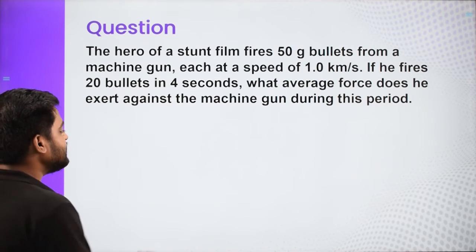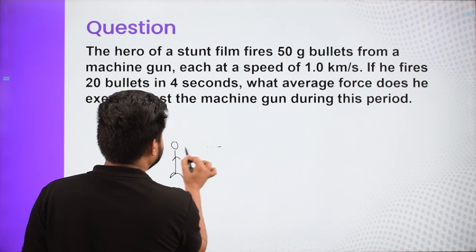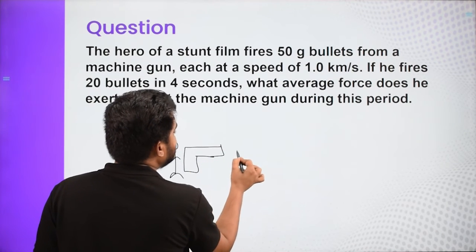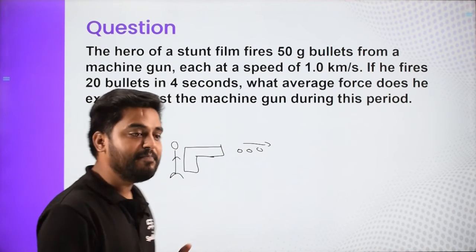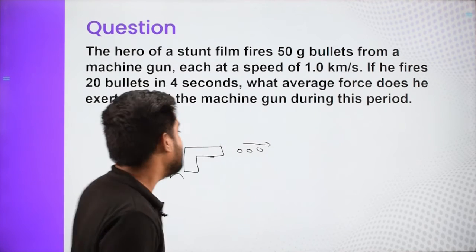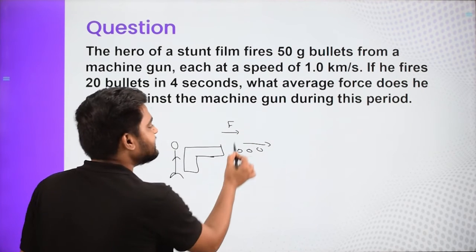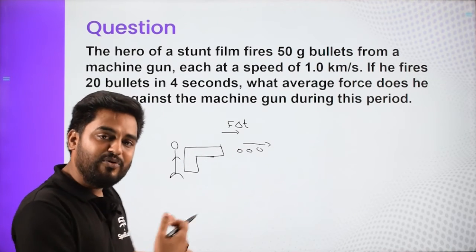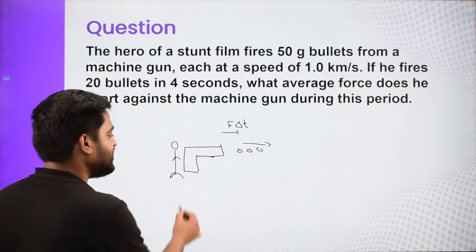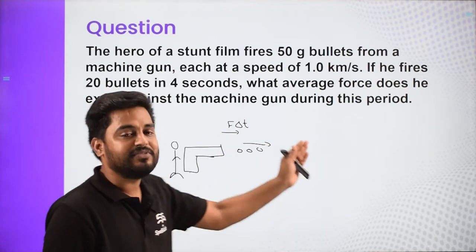So this is our hero, and this is a machine gun, and he's firing bullets in that direction. When a bullet is fired, a force is applied for a certain duration, and that force provides the bullet its velocity.